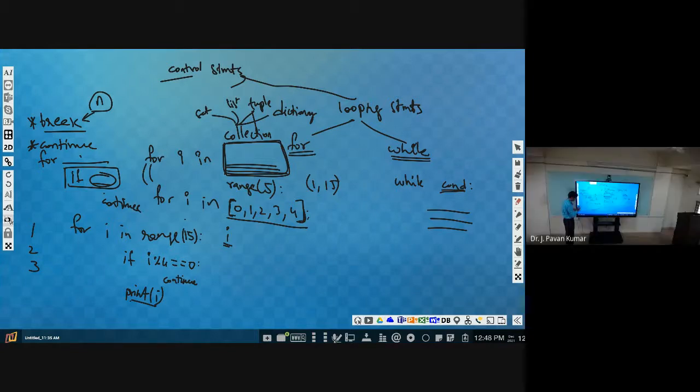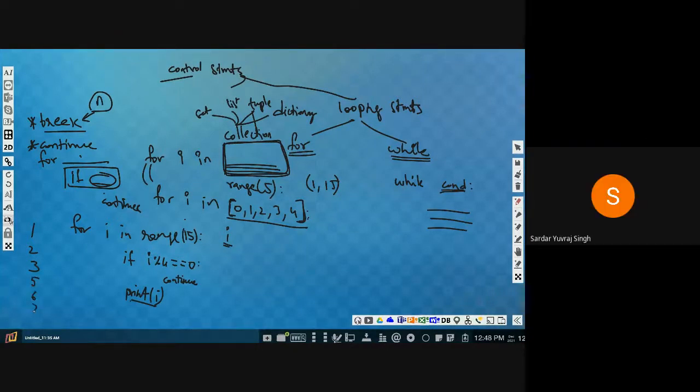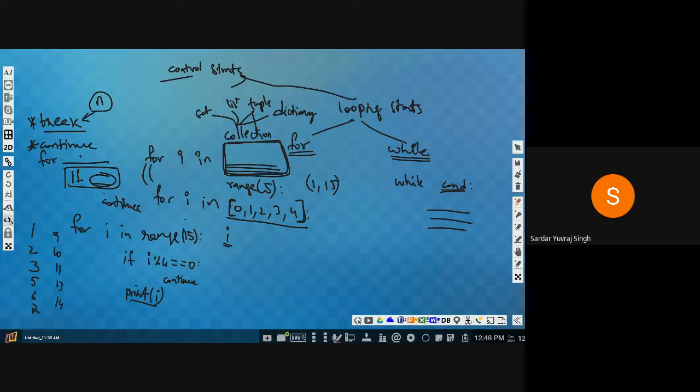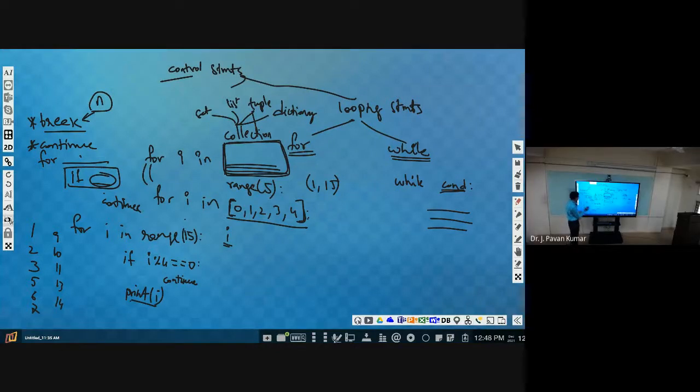Yeah, so what will be the output? 1, 2, 3, then 5, 6, 7, 9, 10, 11, 13, 14. 14 only. Yeah, so this is the functionality of continue.